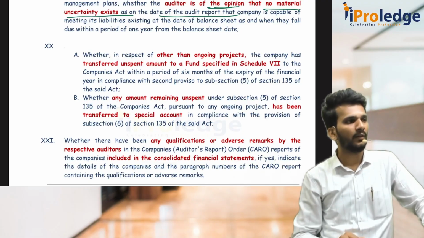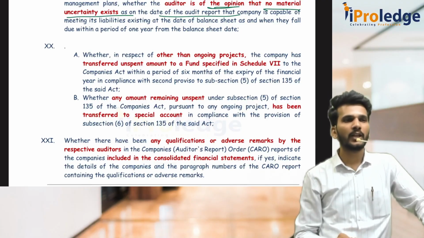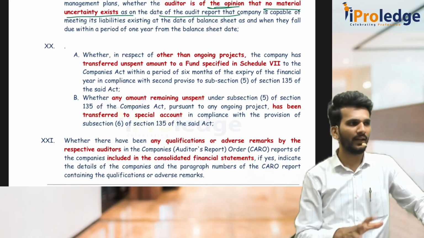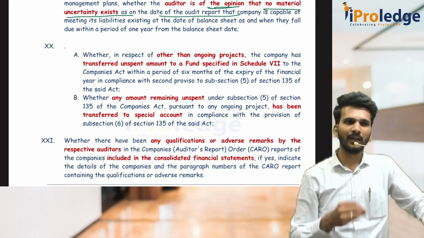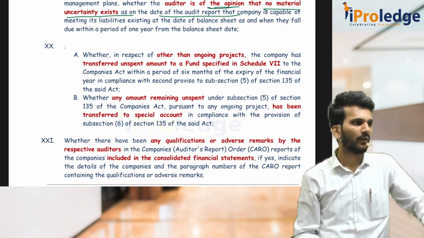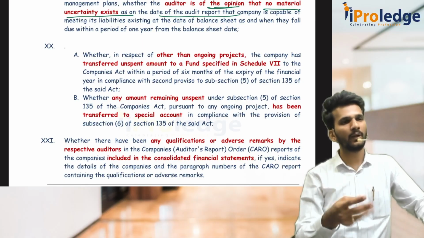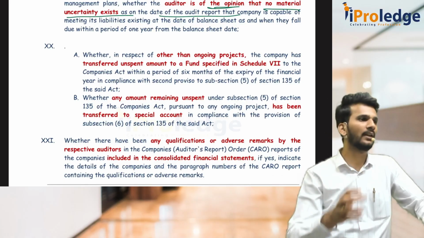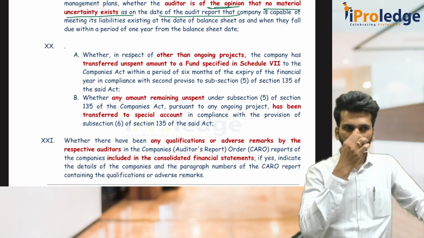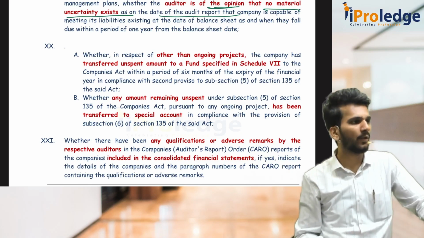Sir, what is ongoing? I wanted to construct a hospital for one city, one village, I have adopted it. But the hospital construction takes 2 years. Because of which in the current year still 1 crore rupees I am having. 1 crore rupees I have to spend in the next year. That is why we call it unspent amount of CSR related to an ongoing project.